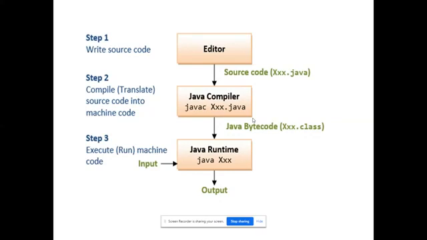Till now we have xxx.java. While compiling, you will get two files: xxx.java is the already existing file, and you will get one more file in the same folder, xxx.class. After that, I am going to interpret it, that is, execute it, using java class name. That is the idea here.